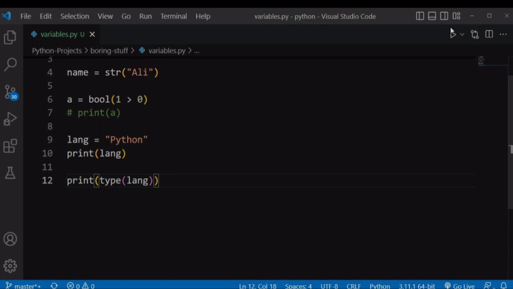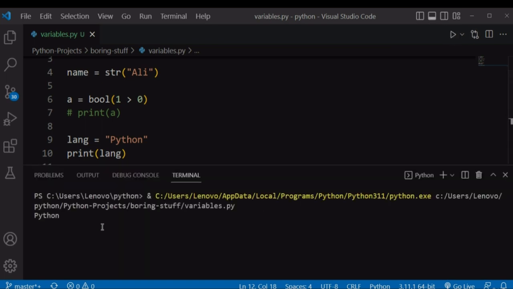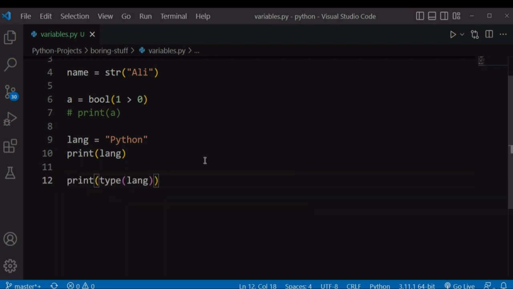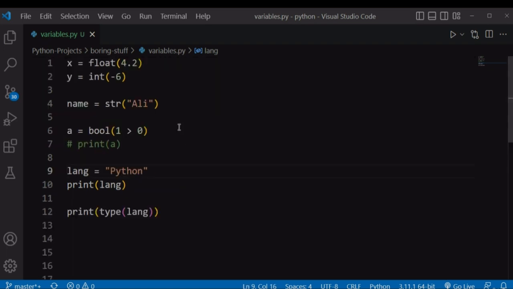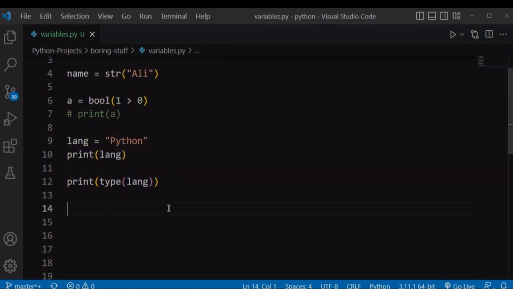So if we try to print that data type and run our file, Python will return to us str, which means string. So the data type of this value has been defined implicitly behind the scenes immediately after assigning it to a variable. We can also check the data types of our other variables x, y, and r by printing them down here.